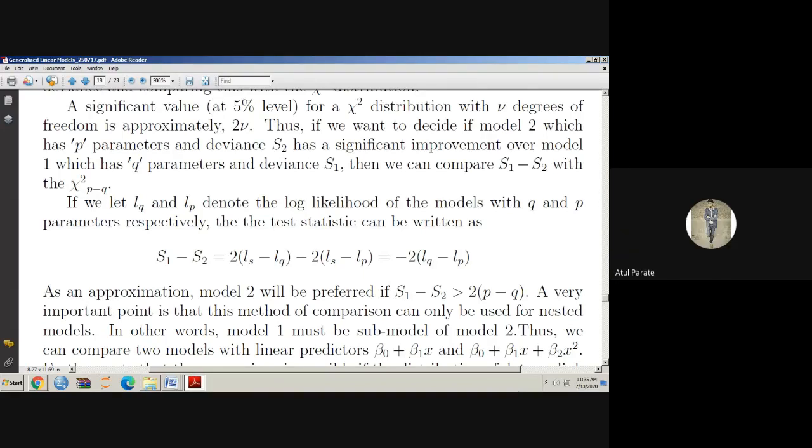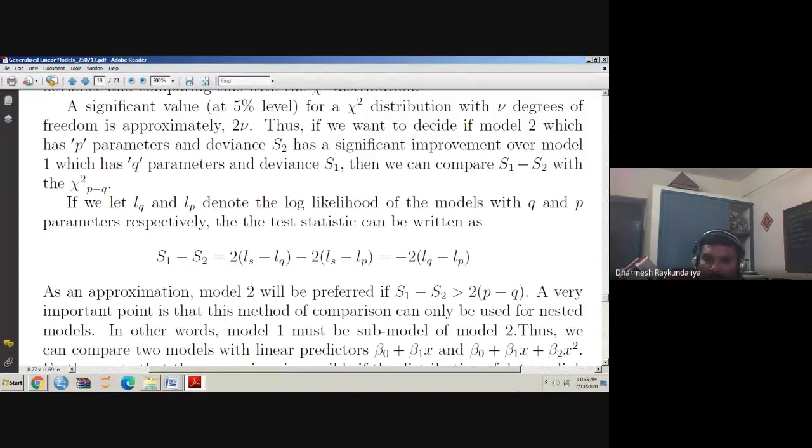Yes, sir. So it means when we apply the deviance for a comparison of two models, first, the models should be nested in nature. The regression must be the same, of course. And if you don't want to go for the table value, you should know how many parameters are in model 1 and model 2. Just take the difference between the deviance of the two models and compare it with twice the corresponding difference of the parameters, and if it exceeds, we say that the second model is preferred over the first model.